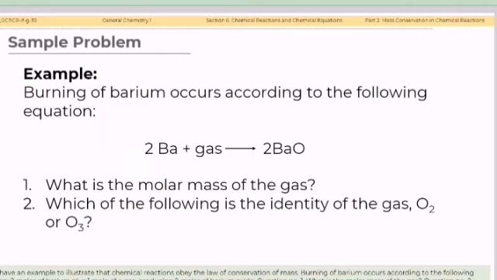Let's have an example to illustrate that chemical reactions obey the law of conservation of mass. Burning barium occurs according to the following equation: 2 moles of barium plus 1 mole of gas producing 2 moles of barium oxide. Question number 1. What is the molar mass of the gas? Question number 2. Which of the following is the identity of the gas?